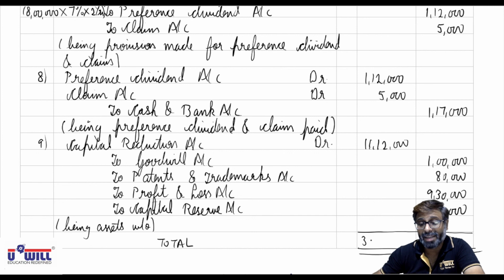Just verify it and calculate, it may be wrong, I've just done it orally. Whatever total comes, all of you must be writing that. Whatever is the total of the journal, you all must write that.